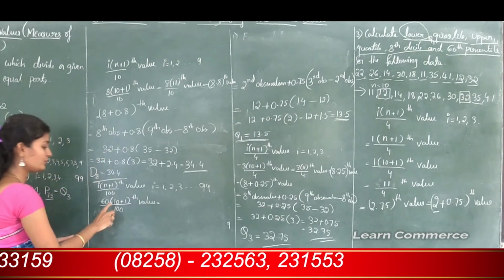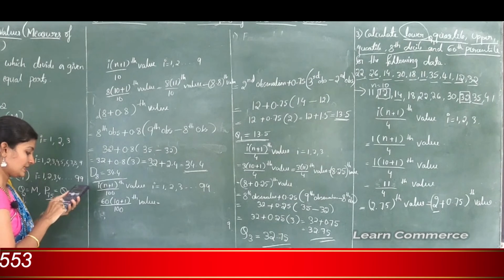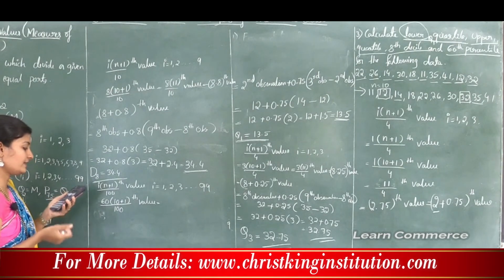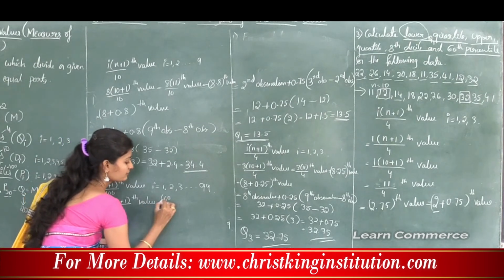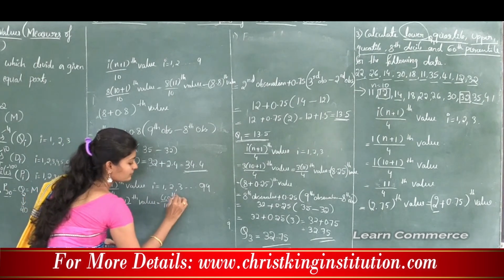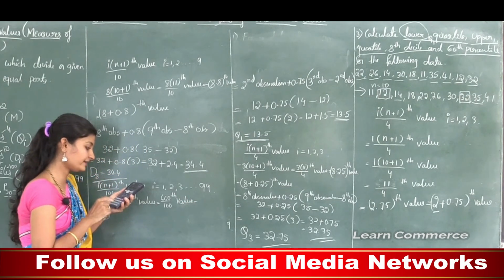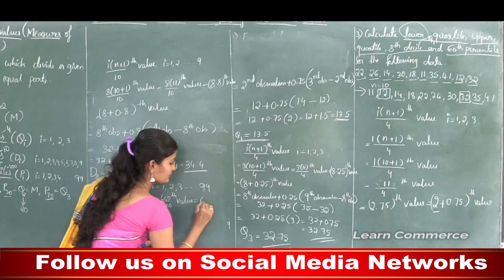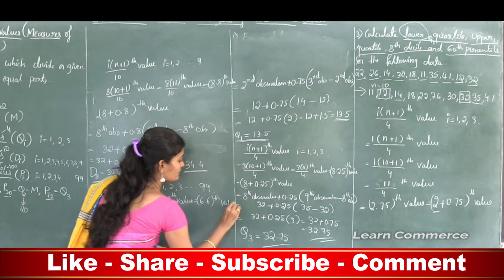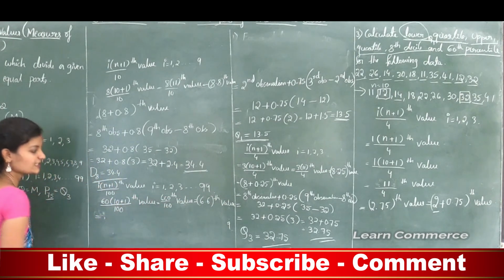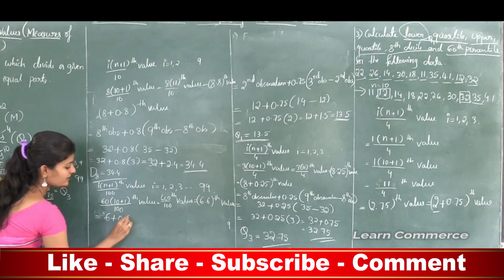So this is equal to 10 plus 1 is 11. 11 into 60, that is 660. 660 divided by 100, that is 6.6. How to split the terms? That is 6 plus 0.6.